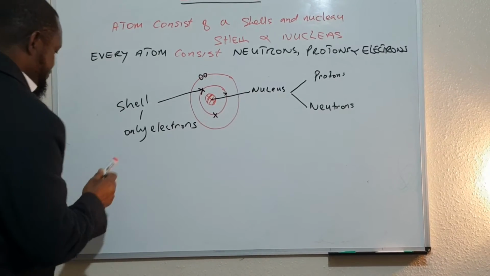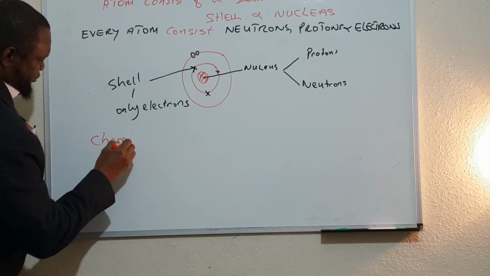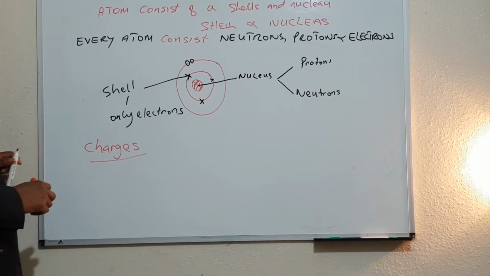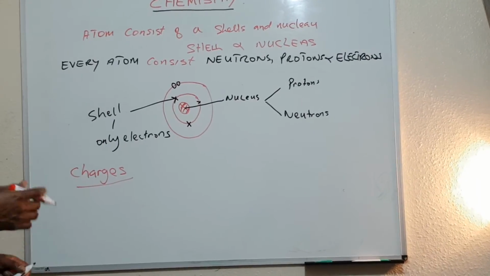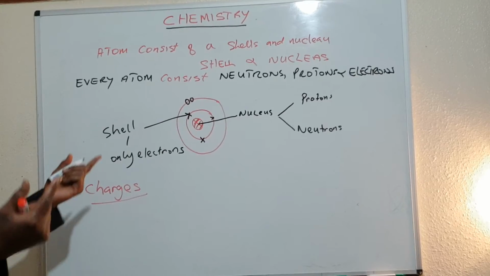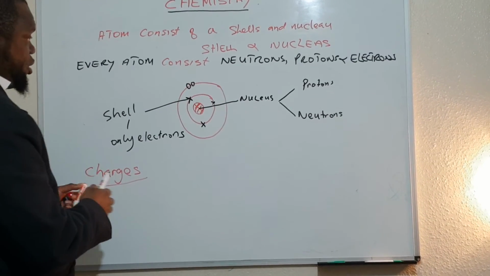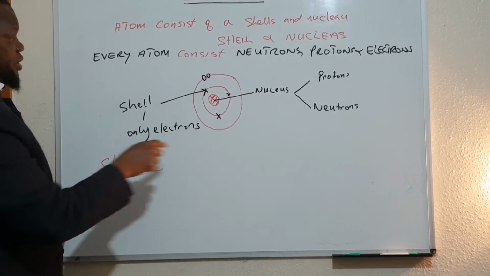Like electricity, there are charges. Just like electricity, you have positive and negative charge. You join them together, then you have electricity. Now, in the nucleus, you have only protons and neutrons, but they have charges.